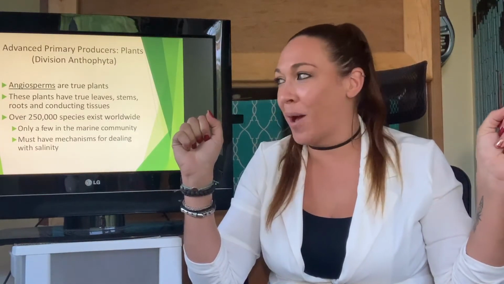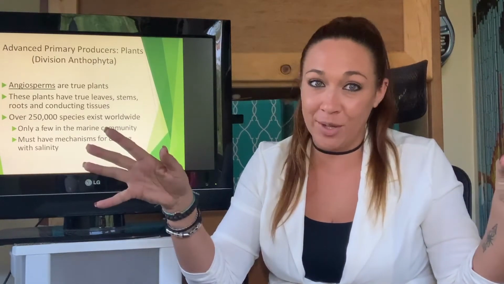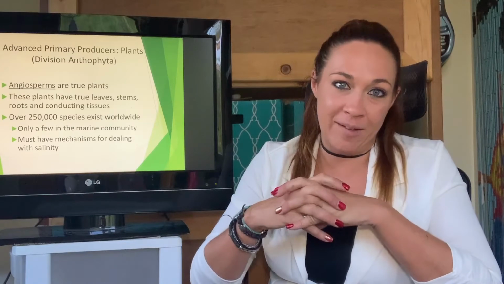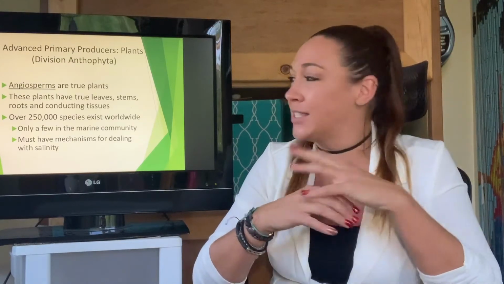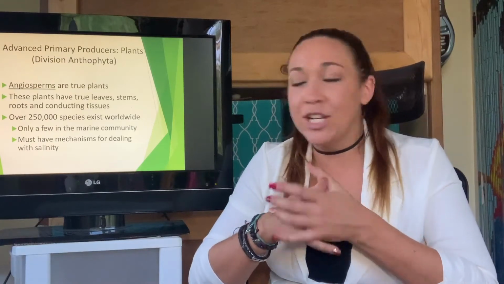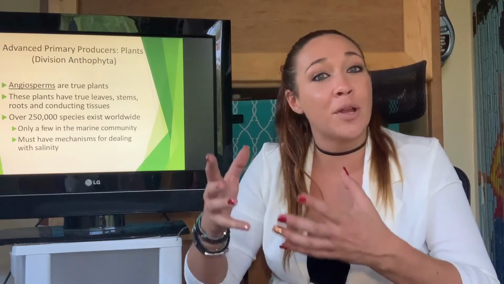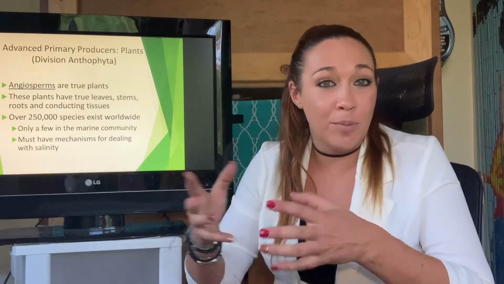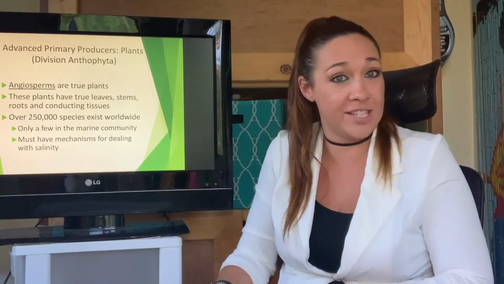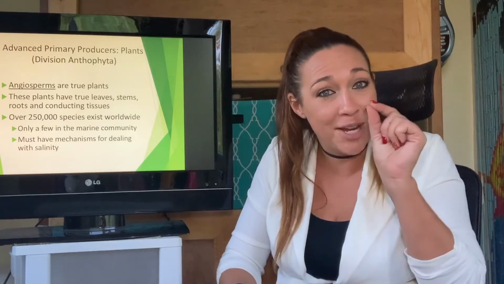So let's talk about our plant friends because they are still important as well. So we're going to be talking about the division Anthophyta, right? This is not Phaeophyta, this is Anthophyta. These are our angiosperms. Okay, angiosperms, again, are flowering plants. So if it's a flowering plant, it is a plant. And yes, a lot of these guys do actually flower, like the seagrasses that we're going to talk about, do make little tiny baby flowers.